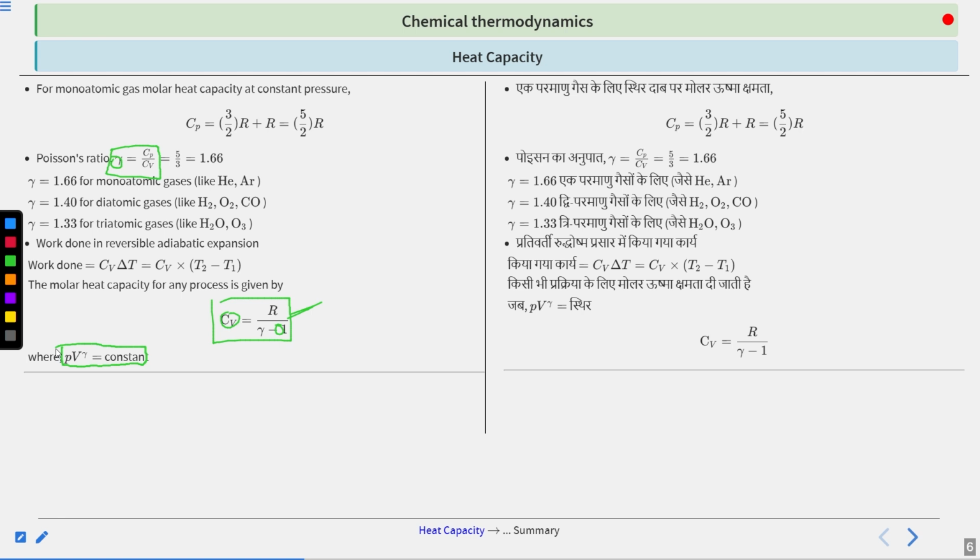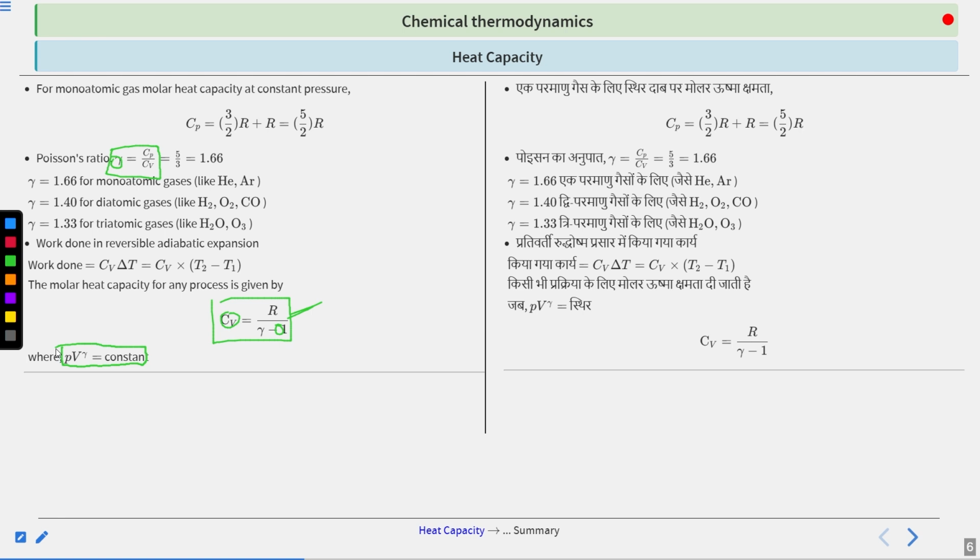Now, this is the relation between P and V. The next thing you can do is replace V with a different terminology with the help of the ideal gas law. You can write V equals nRT by P. Then, since nR is constant, you bring it to the other side, and you get a new equation. If you substitute V equals nRT by P, you get T to the power gamma and P to the power 1 minus gamma. In this way you have a relation between T and P. This is very, very important.